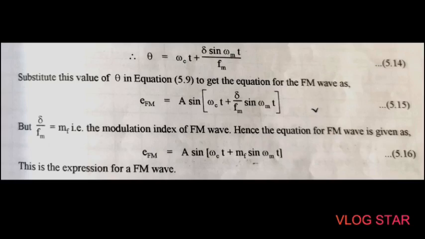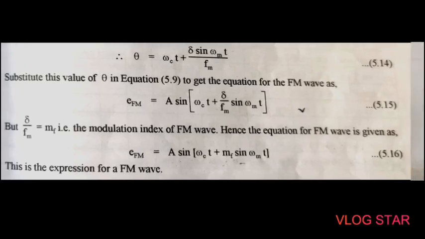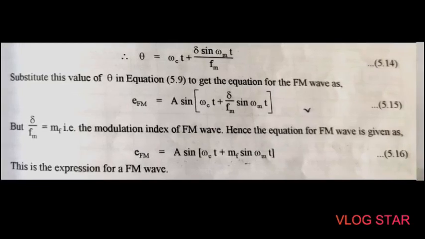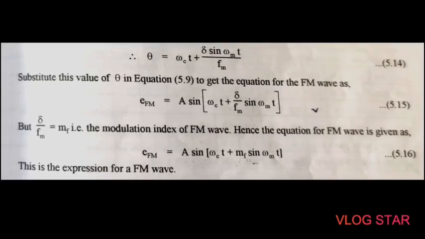The expression for this FM wave is not simple because it is a complex term. Why? Because this FM wave is the sine of again a sine function. So the only way to solve this type of equation is by using the Bessel function.